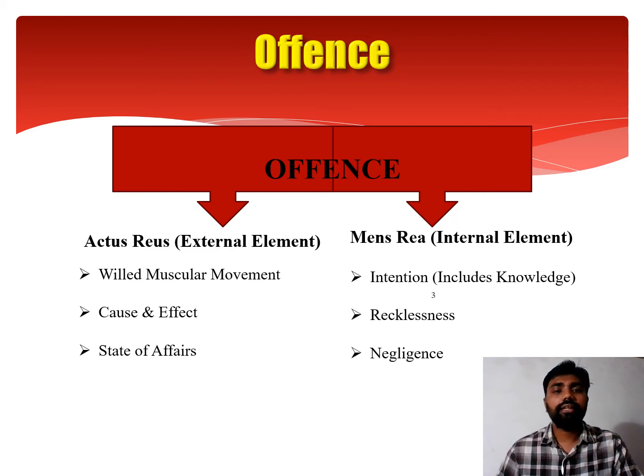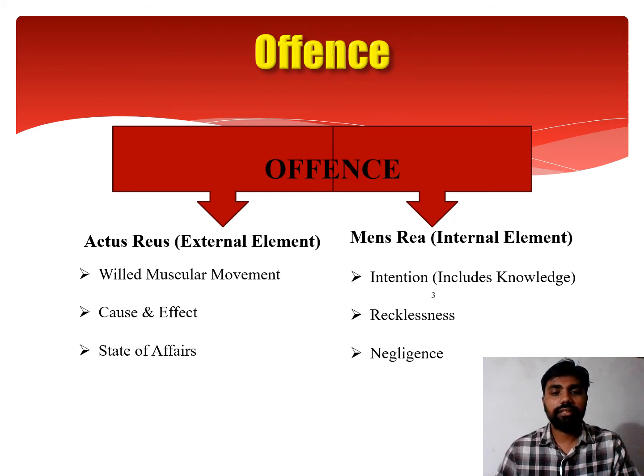So basically, in actus reus, or the external element of crime, there is willed muscular movement. If it is unwilled muscular movement, then basically it is not a crime. It is not an offense on the part of the accused, because the act was done against the will of the accused.